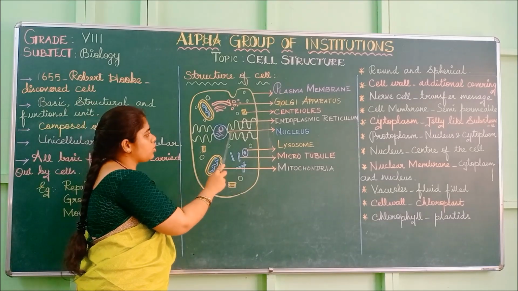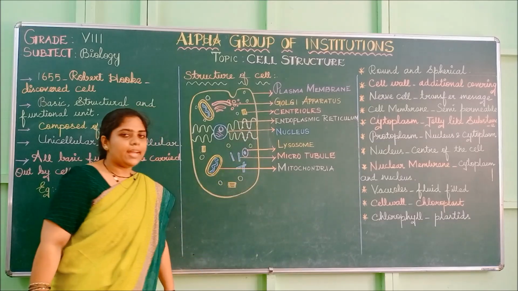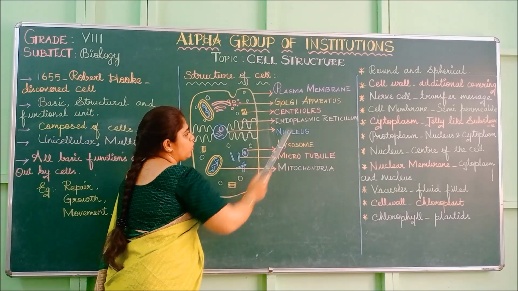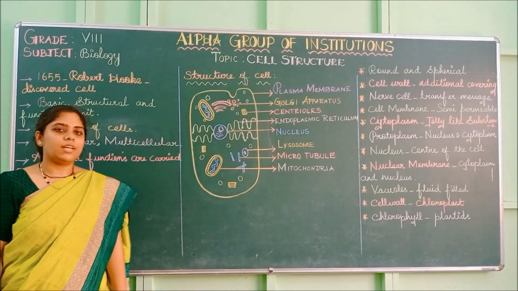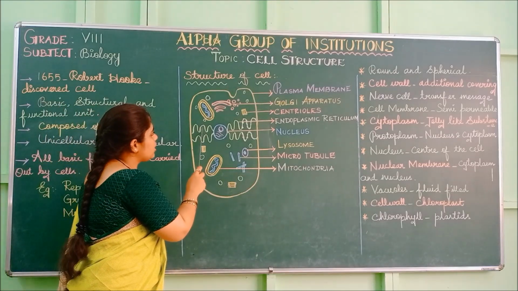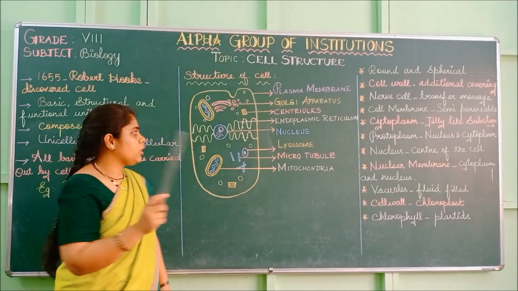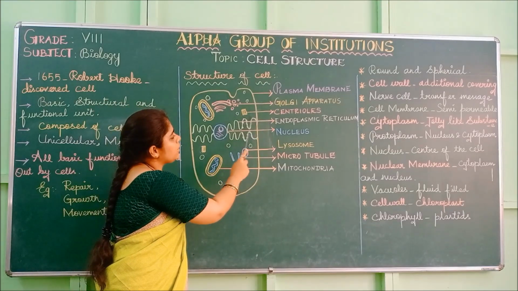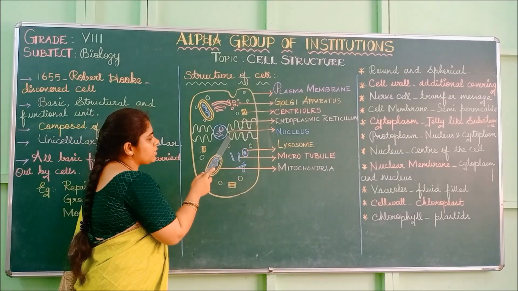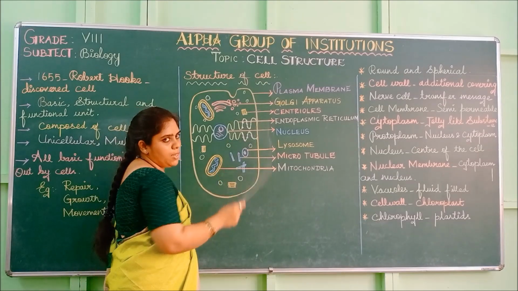Next we have structures like this, these curvy structures. This is the endoplasmic reticulum. This endoplasmic reticulum is divided into two types. This part is called the smooth endoplasmic reticulum, and this second part is called the rough endoplasmic reticulum. This is the smooth endoplasmic reticulum. This is the rough endoplasmic reticulum.